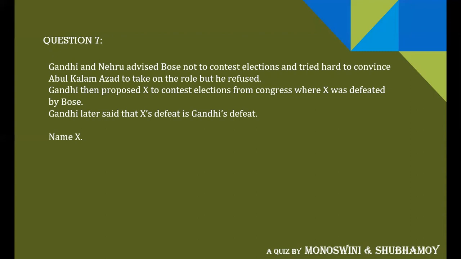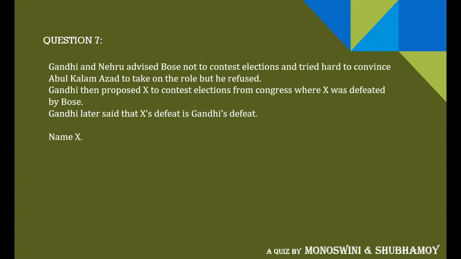So many controversies arise in the life of Subhash Chandra Bose, but in a period when he was advised by Mahatma Gandhi and Jawaharlal Nehru not to contest the elections from Congress, as he was a member of Congress, they tried to find some other person for the election.